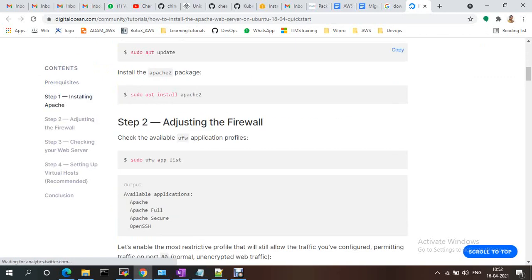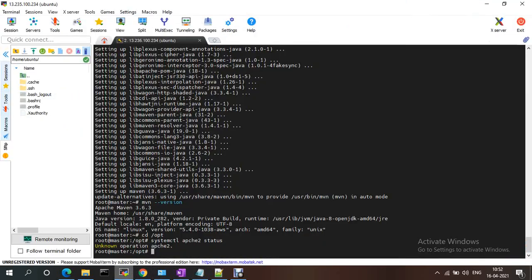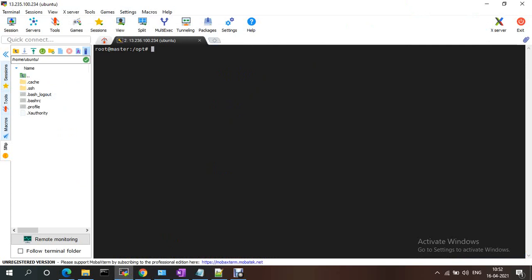See, it will ask to update apt and apt install apache2. We are already in root, so we don't need to do anything, just give apt-get or apt install apache2.